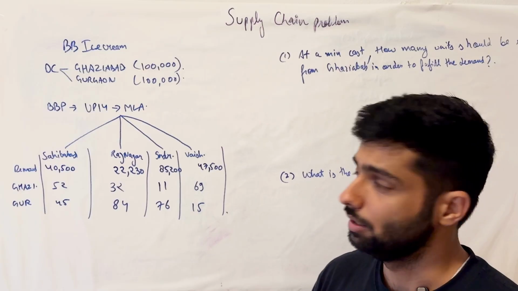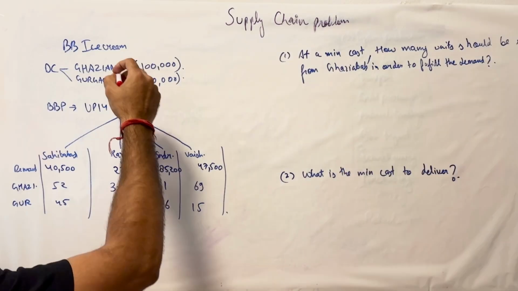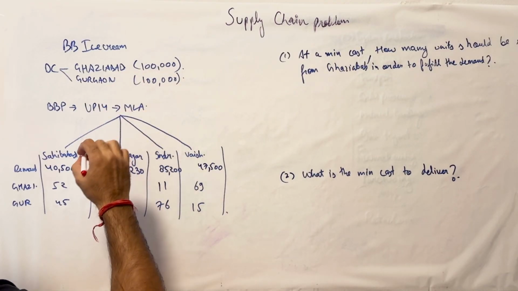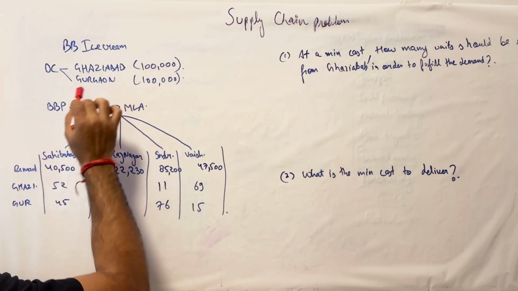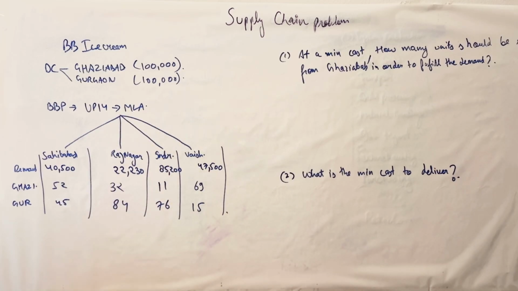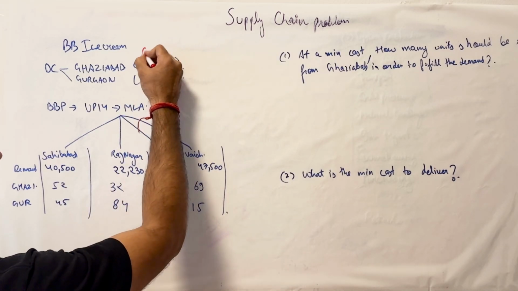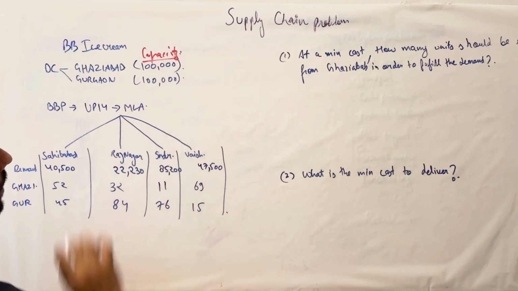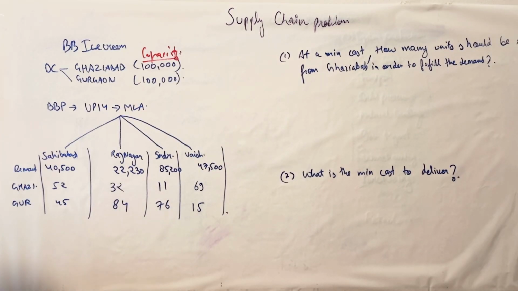Just to give you a very quick introduction to the problem, I've tried to keep it as relatable as I could, honestly. There's a company called Bunty Ice Cream, which has two distribution centers. One is in Ghaziabad, the other one is in Gurgaon. Both of them have a capacity of 100,000. Both of them can hold 100,000 ice creams at once.